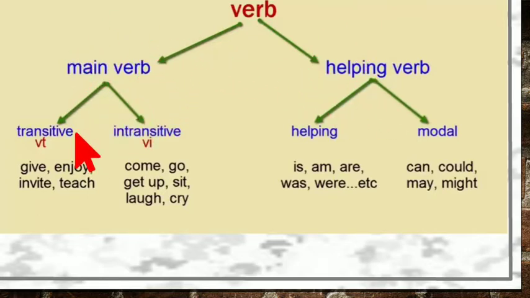Main verb is again categorized into the transitive and intransitive verbs, and the helping verb, as you all know, is again categorized, that is the primary and the modal auxiliary verbs, that is can, could, may, might. This is just a table. We will be able to understand what we mean by the transitive and the intransitive verbs when we go through the examples.